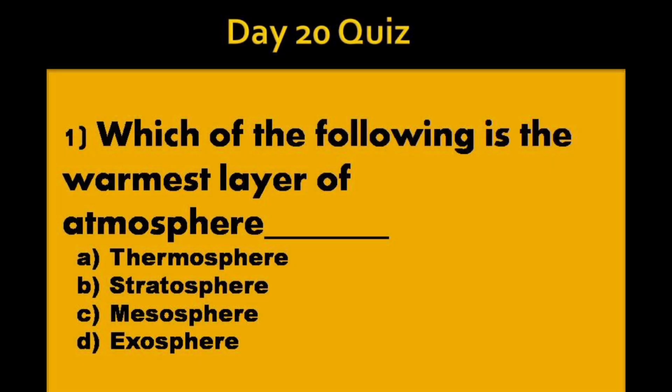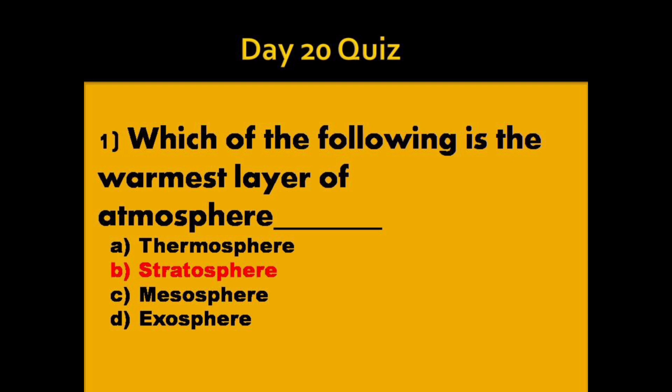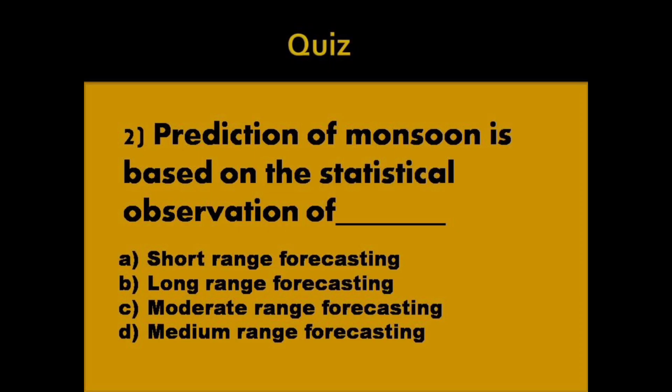First question, which of the following is the warmest layer of atmosphere? Option A, thermosphere. Option B, stratosphere. Option C, mesosphere. Option D, exosphere. Answer, option B, stratosphere. Second question, prediction of monsoon is based on the statistical observation of dash.